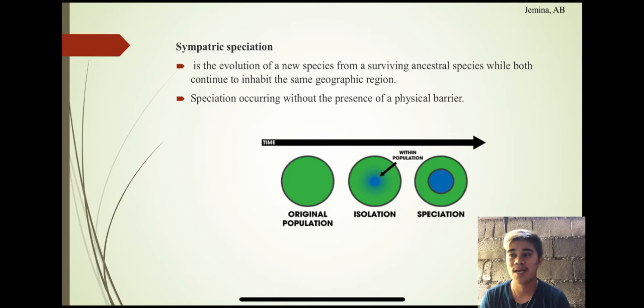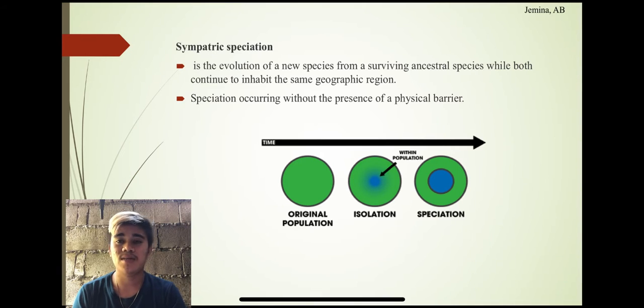But at some point, some of the flies begin to prefer green apples. No matter whether they eat the green apples or the red apples, at the end of the day they still live in the same area. For example, due to mutation, there is a possibility that they become separate species even though they still live in the same area.